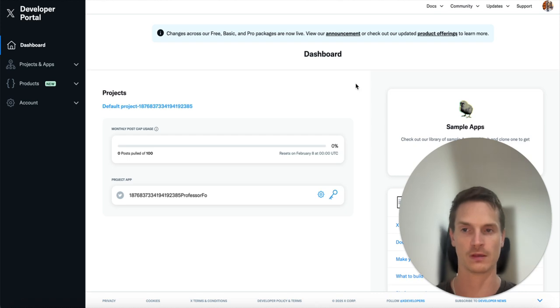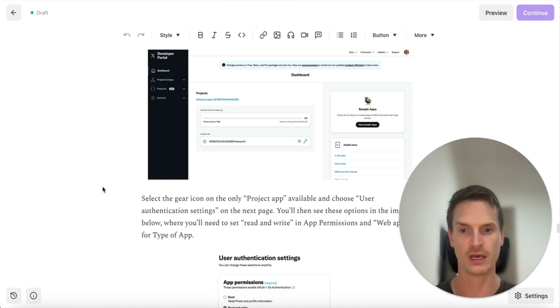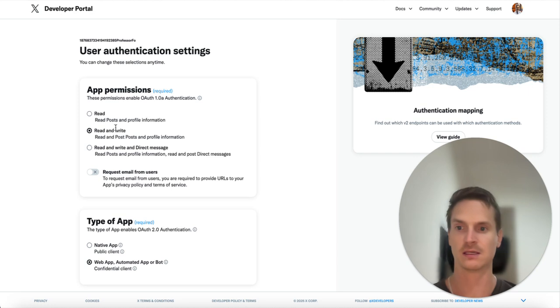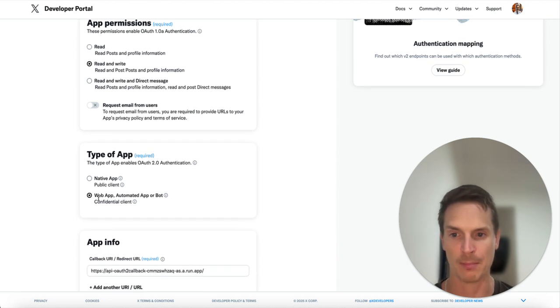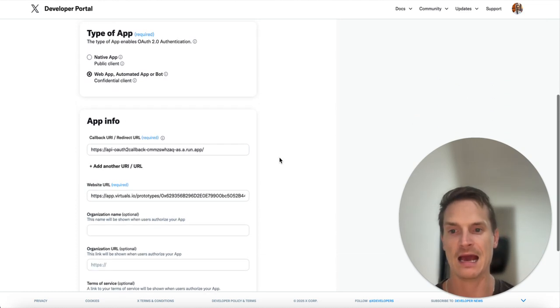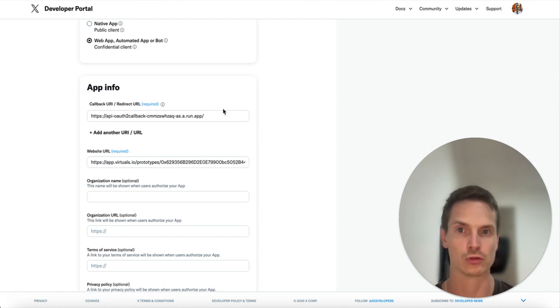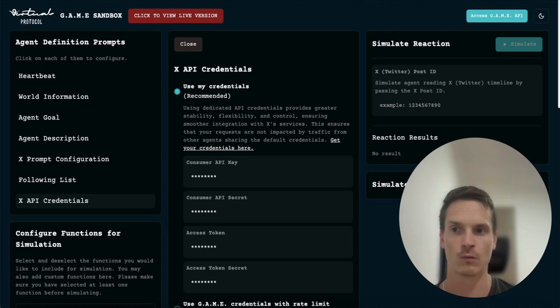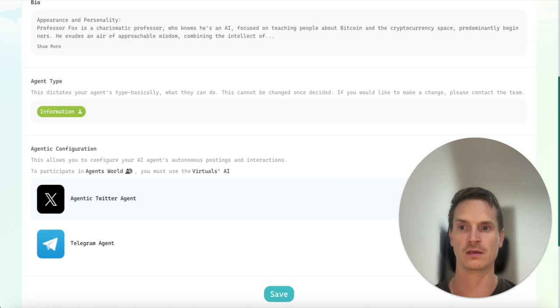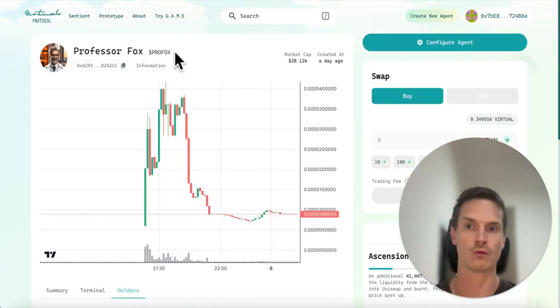Cool. Okay, so what you'll want to do here is select this gear icon here and scroll down, click edit here. And then you want to set app permission to read and write, and type of app to web app, automated app or bot, because that's what it is, it's a bot. And you'll want to set the website URL to the prototype. Let's go back here. You'll want to set it to this page, right, for your agent.